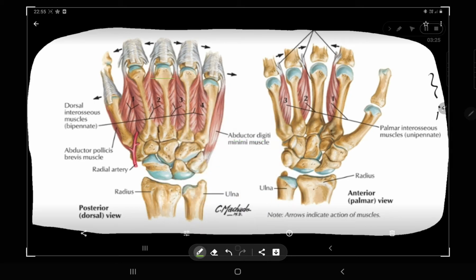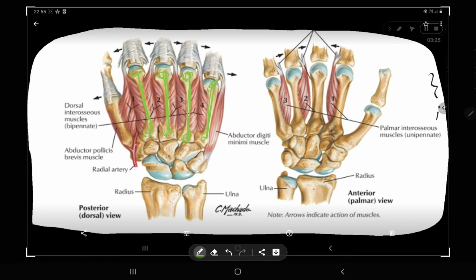You can see this is one bone, this is another bone, I am marking with green. This is another bone, and this is also another bone. So they all are your metacarpal bones.